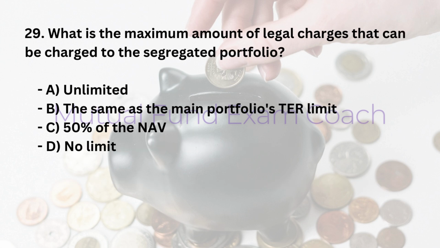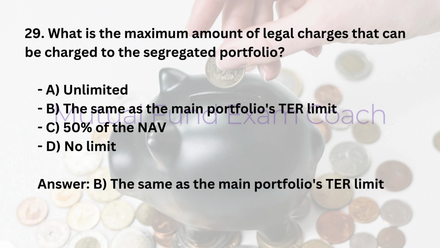29. What is the maximum amount of legal charges that can be charged to the segregated portfolio? A. Unlimited. B. The same as the main portfolio's TER limit. C. 50% of the NAV, no limit. Answer: B. The same as the main portfolio's TER limit.